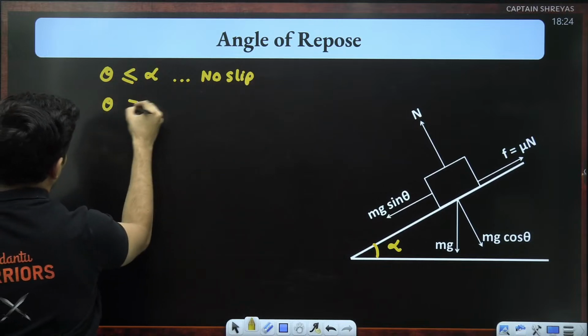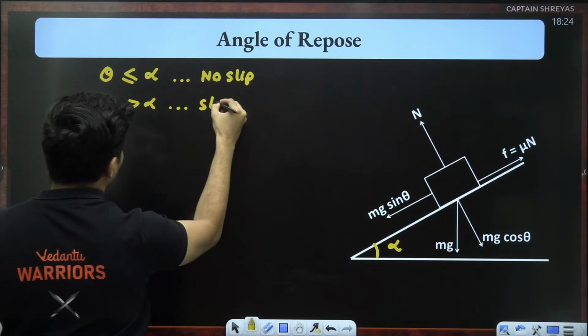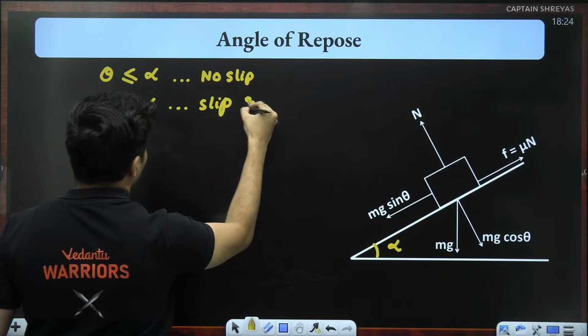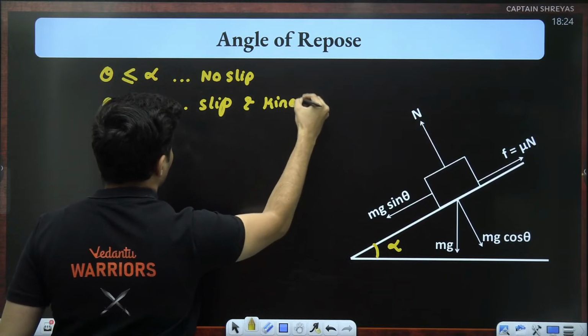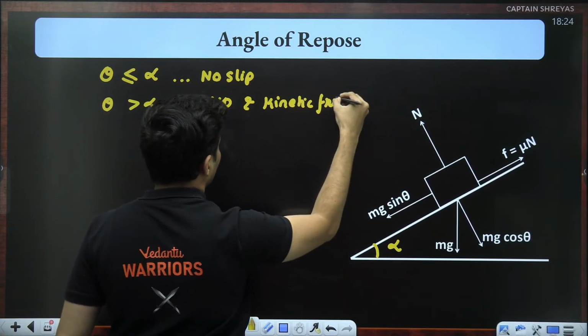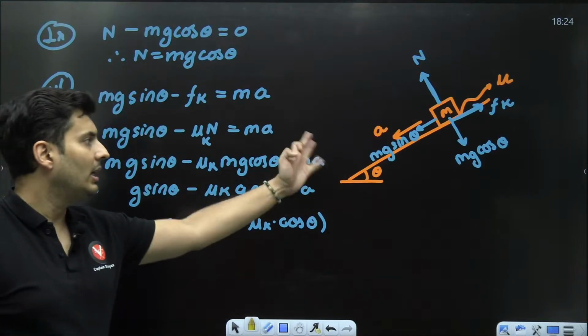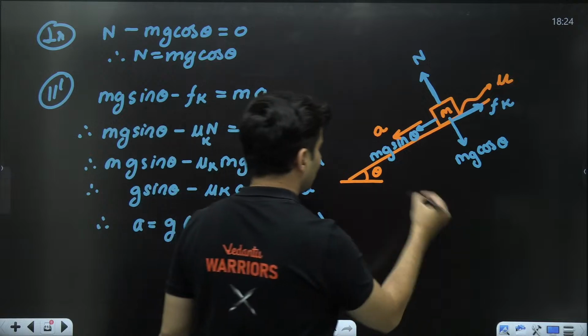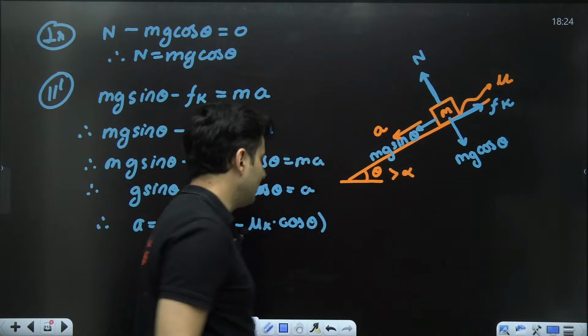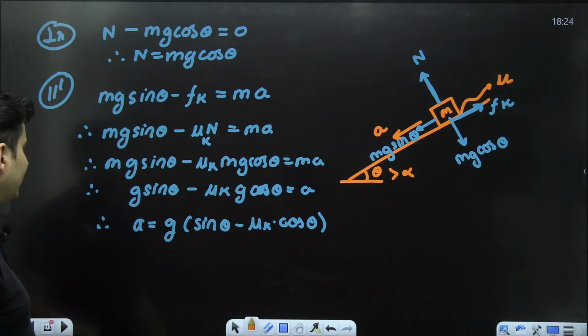For theta more than alpha, there is slip and kinetic friction comes into play. In the previous slide, theta was more than alpha in this case. That's why it was accelerating.